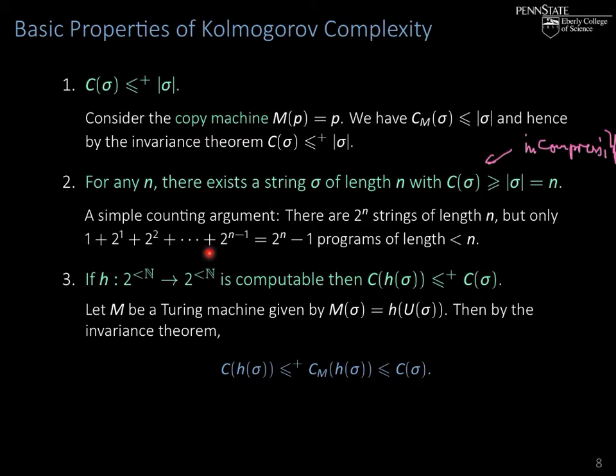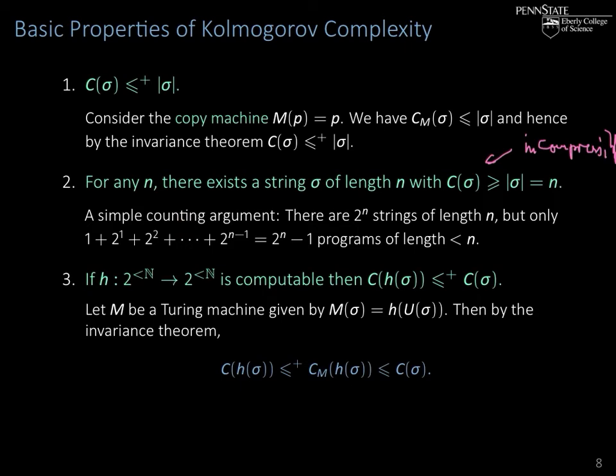If I sum all of these up, I get 2 to the n minus 1, which means there must be one string that is incompressible. Because there are only 2 to the n minus 1 programs of length less than n, but there are 2 to the n strings of length n. So there must be at least one incompressible string. And we can show that there actually must be much more. This is a very crude counting argument.